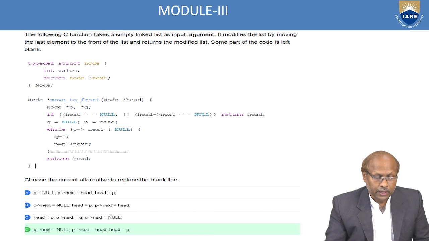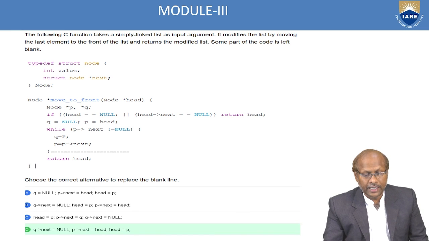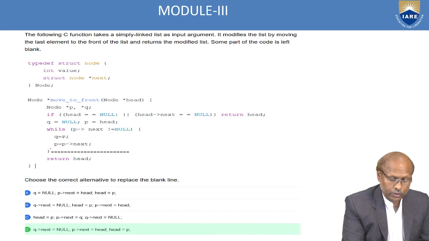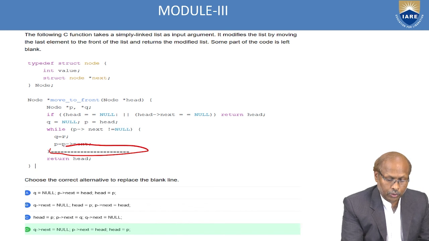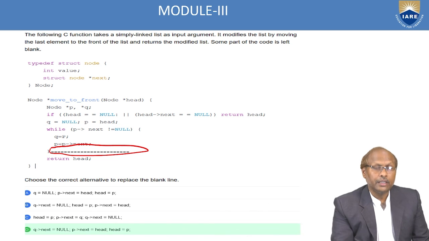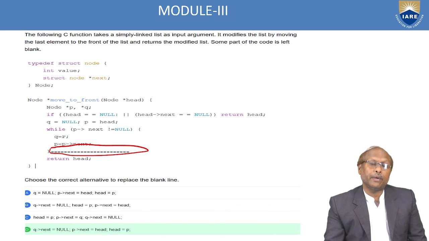Another question. The following C function takes a single linked list as input. It modifies the list by moving the last element to the front of the list and returns the modified list, and some parts of the function are left blank. Here is the blank portion. This portion you have to fill. So which statement do you write so that it will do this? Because what is our requirement? The requirement is going like this.